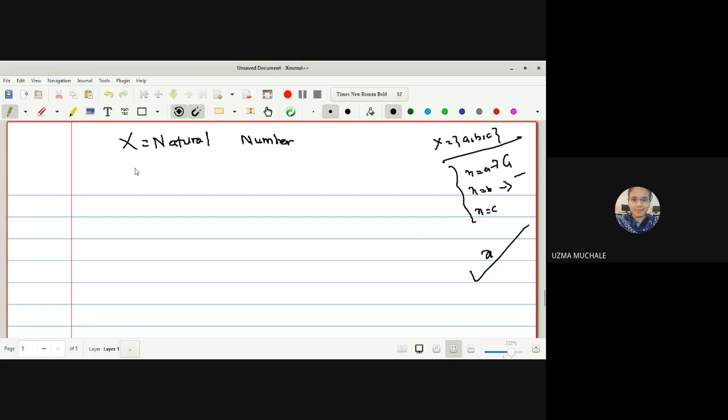Now here also we have a specific set, X is the set of natural numbers, and the topology is given to us as phi union A_n such that n is equal to 1, 2, 3 and so on. And what is your A_n? A_n is nothing but n plus 1, n plus 2 and so on.